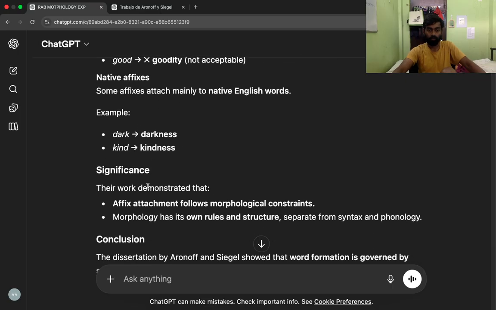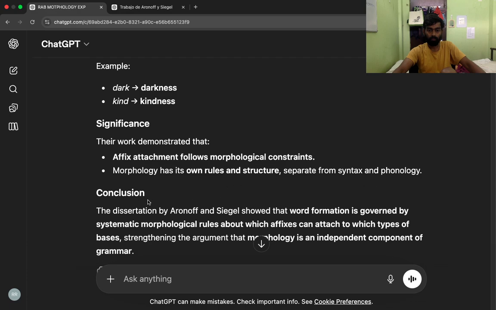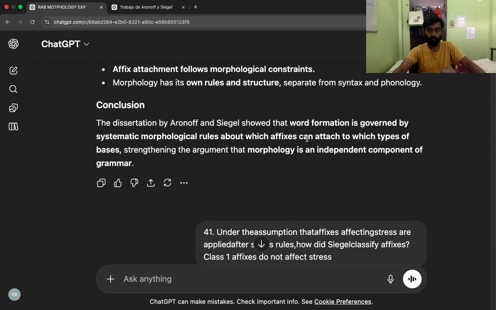Their work demonstrated that affix attachment follows morphological constraints. Morphology has its own rules and structure, separate from syntax and phonology. Conclusion: the dissertation by Aronoff and Siegel showed that word formation is governed by systematic morphological rules about which affixes can attach to which types of bases, strengthening the argument that morphology is an independent component of grammar.